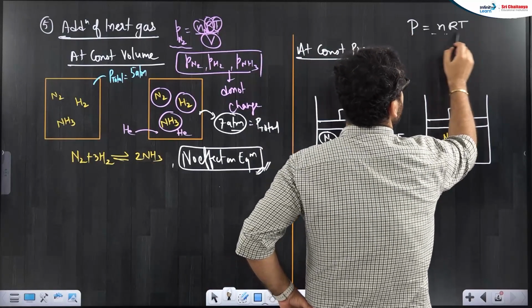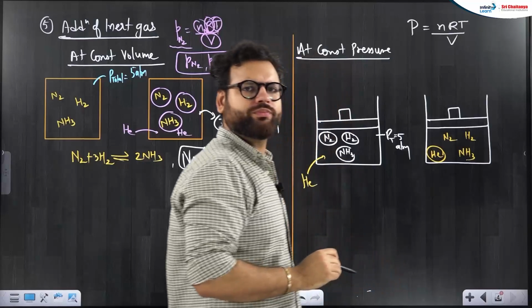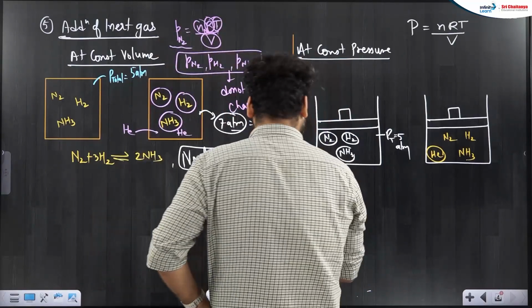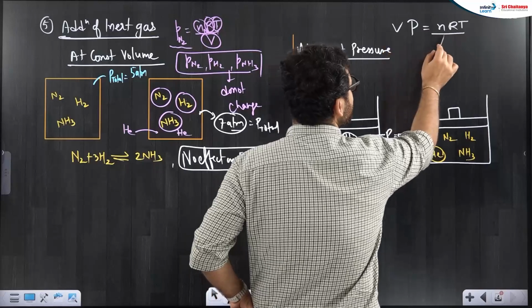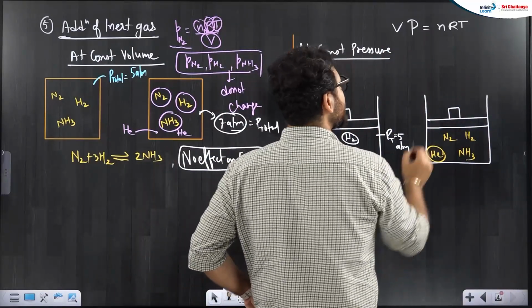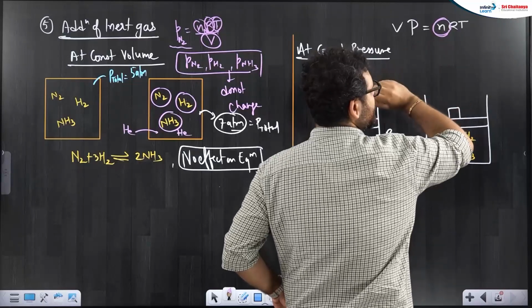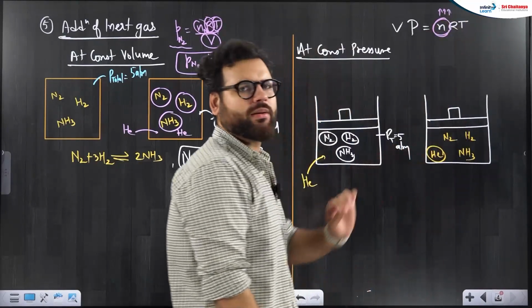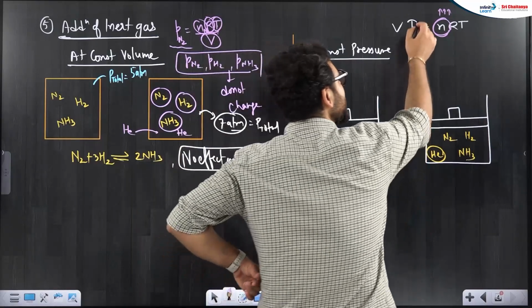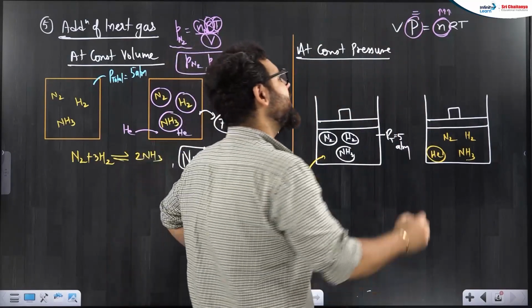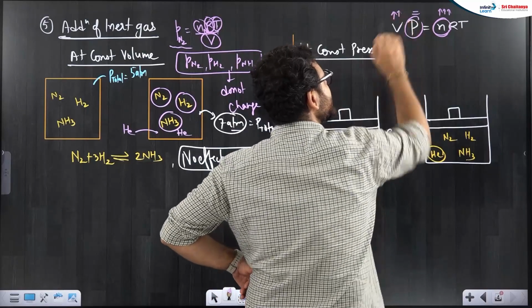So pressure equal to nRT by volume. If I keep the volume this side only, pressure into volume equal to nRT. What did I do? I just introduced extra moles. I increased the number of moles by adding some helium. But I am saying that pressure is constant. I can't change the pressure. So what will happen? Volume has to increase.